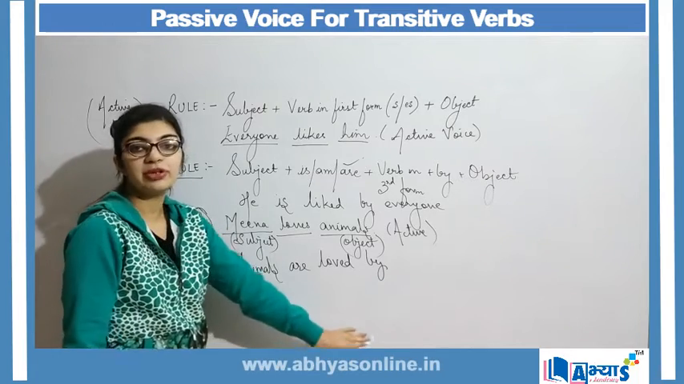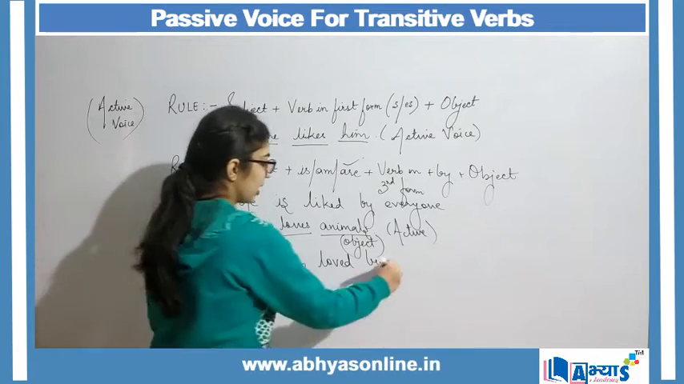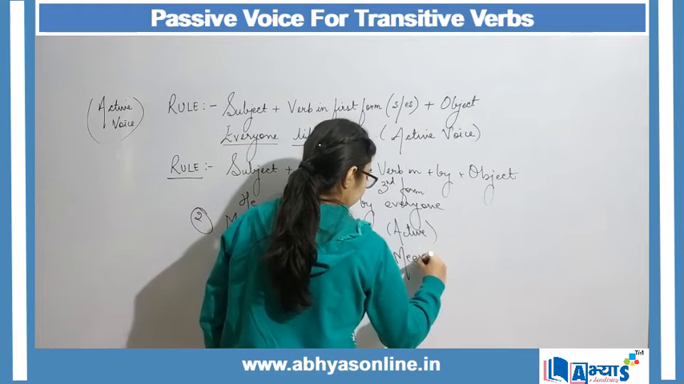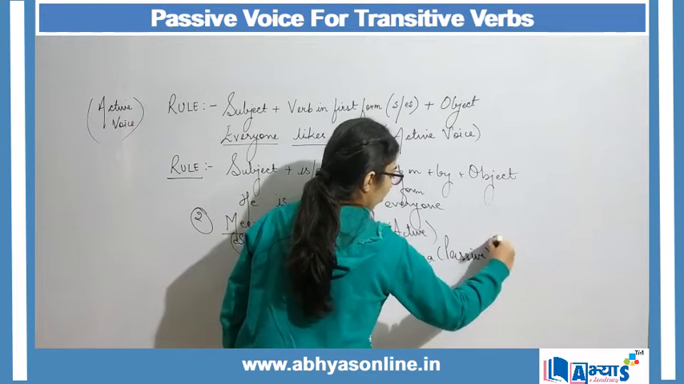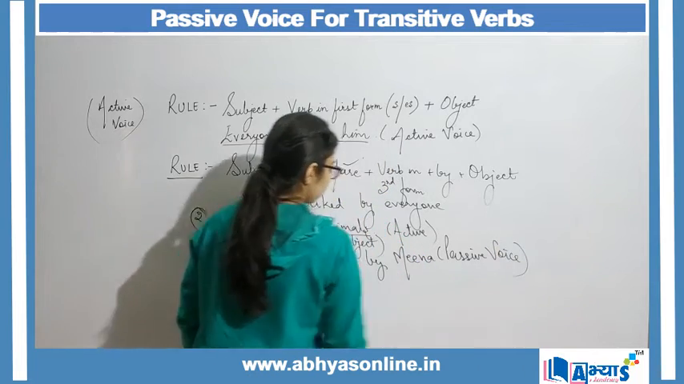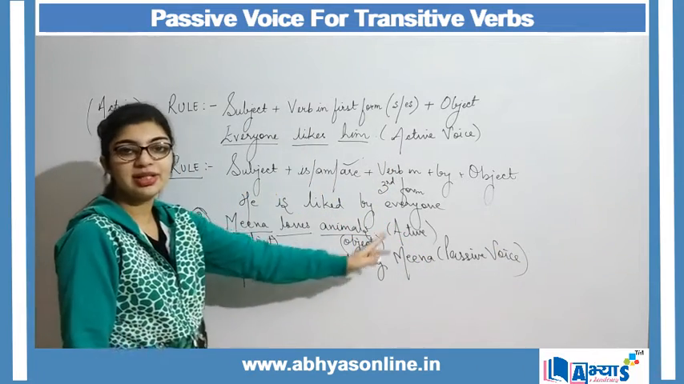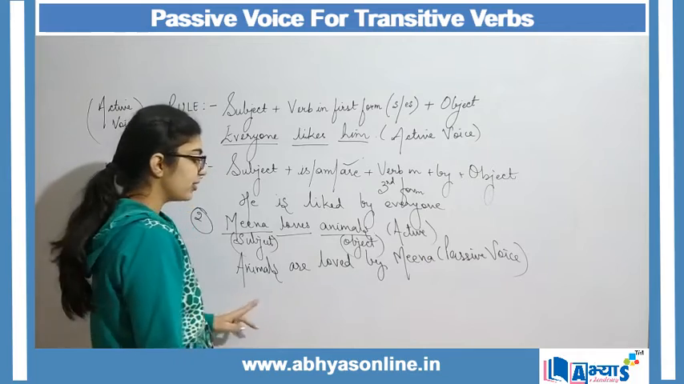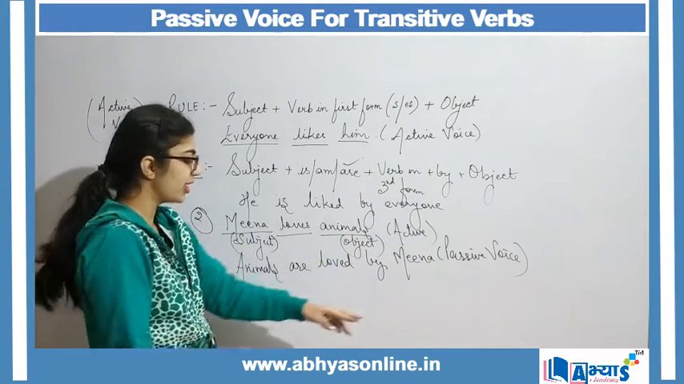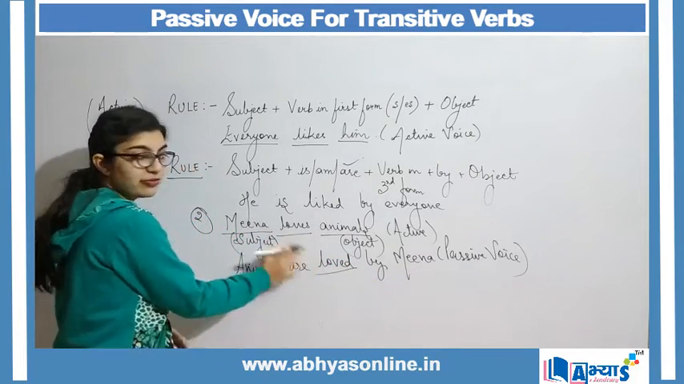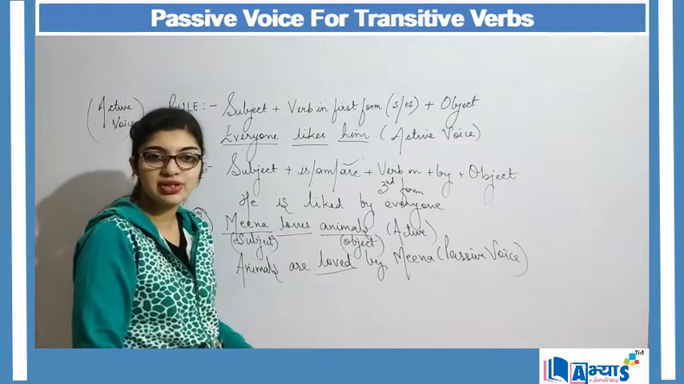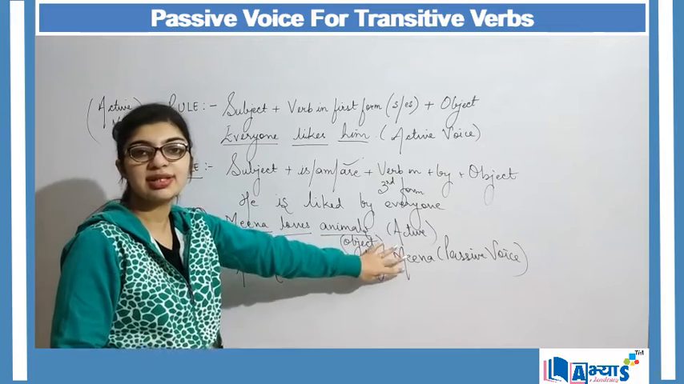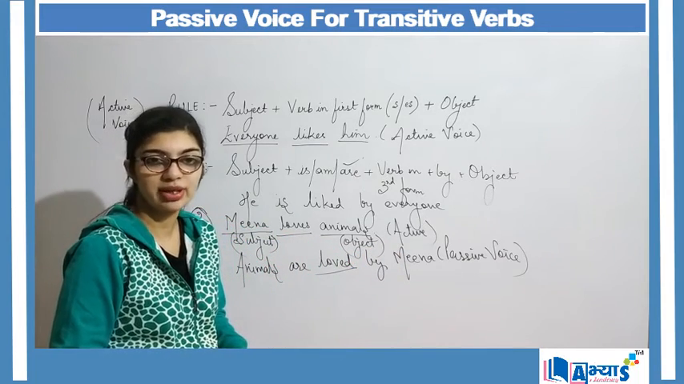Now Meena will become the object for my passive sentence. So I will say Meena. And now this is my passive voice. So Meena loves animals is the active voice, and animals are loved by Meena is the passive voice, while the transitive verb remained the same, only the formation of sentence has changed, which means that I have converted the sentence from active to passive voice.